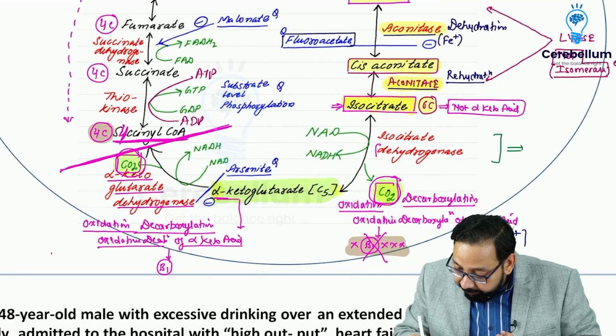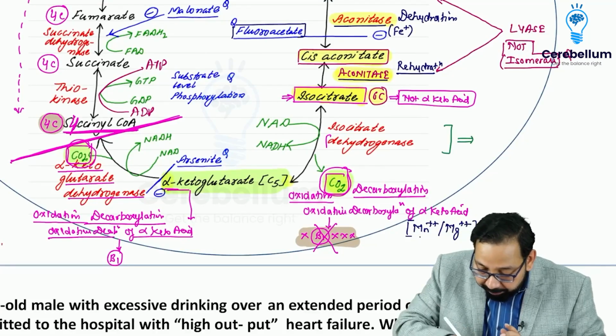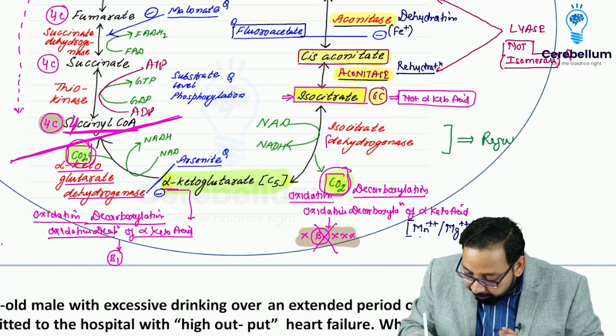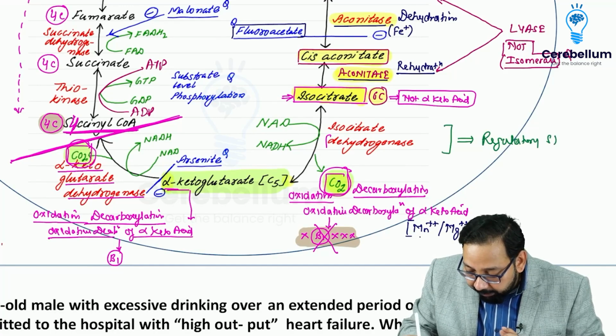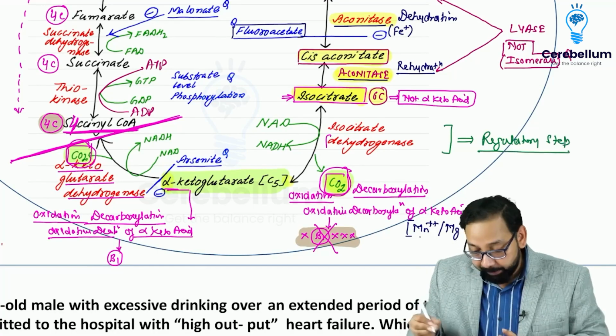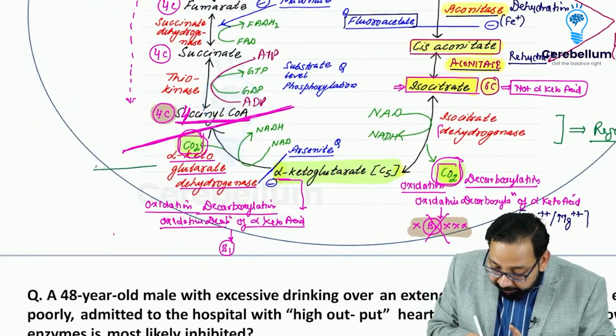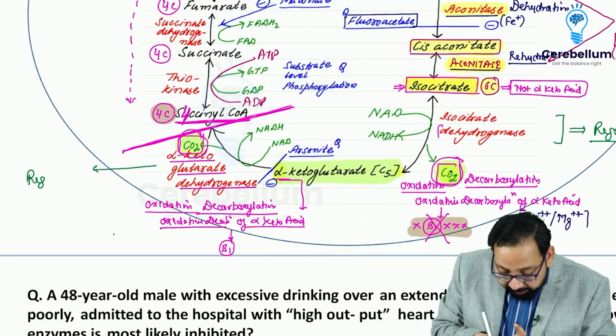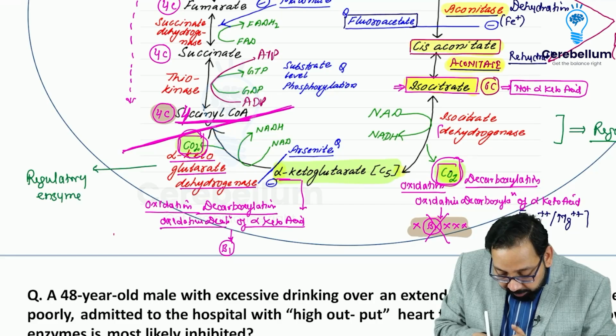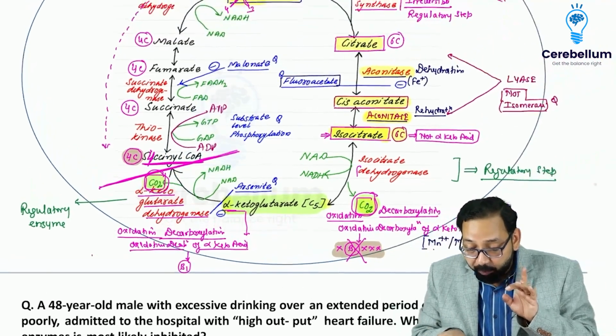Isocitrate dehydrogenase is also a regulatory step, a regulatory enzyme. Alpha ketoglutarate dehydrogenase is also a regulatory enzyme. So till now, I have discussed three regulatory enzymes of the Krebs cycle.